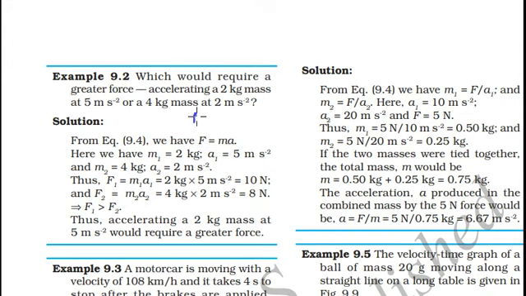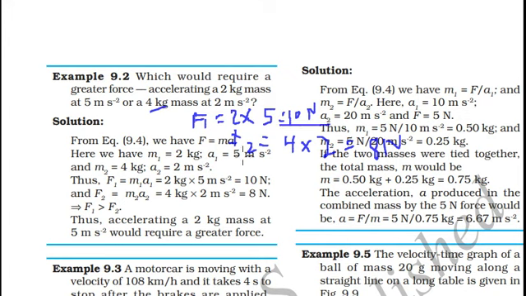Now F1, the force required to achieve the acceleration of 5 meters per second square for a 2 kg object. So m is equal to 2 kg, acceleration is equal to 5 meters per second square. So we need 10 Newton of force. In the second case, F2, mass is 4 kilograms. We need to achieve 2 meters per second square acceleration. So force is 8 Newton.